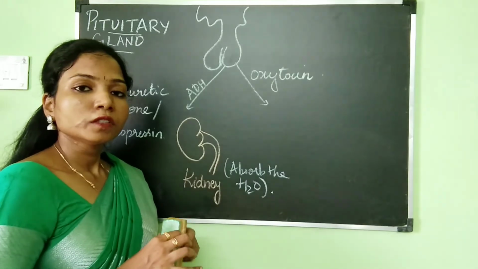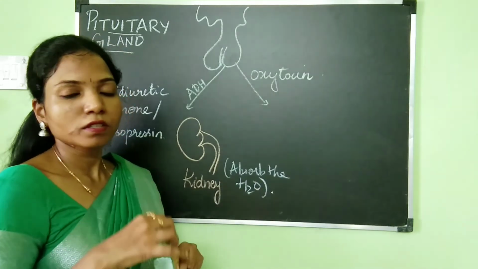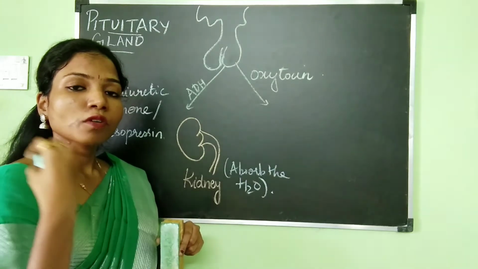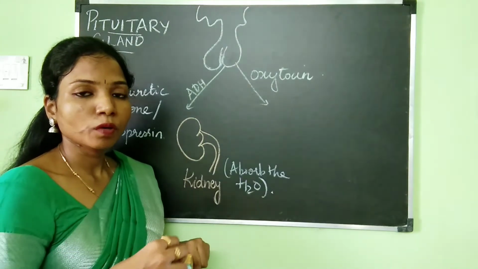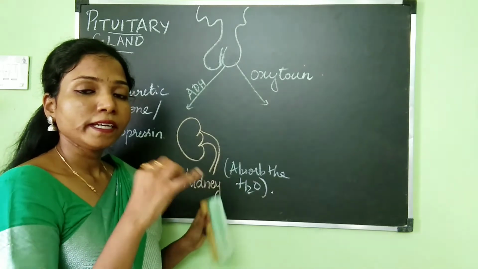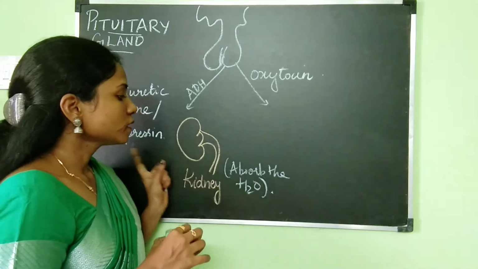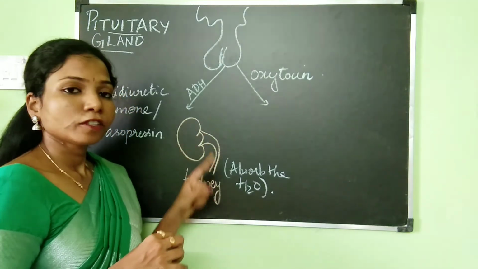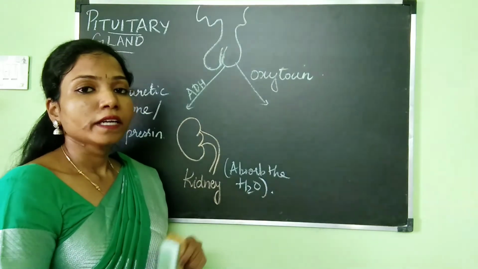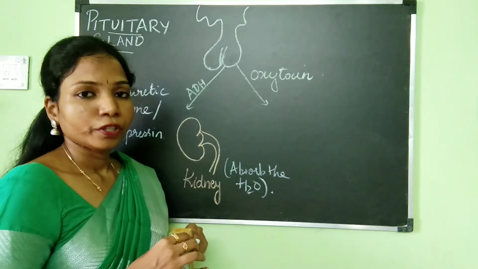Okay, because water is something which is essential inside our body, and every cell also requires water. So we cannot afford to eliminate all the water which is there inside our body in the form of urine. So in order to overcome this problem, this ADH hormone will absorb the water back into the body. Okay, so that is the work of the ADH hormone, which will absorb the water within the kidney tubules, and it will also reduce the amount of water which is lost in the form of urine.